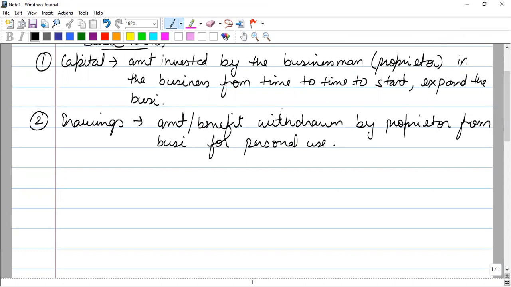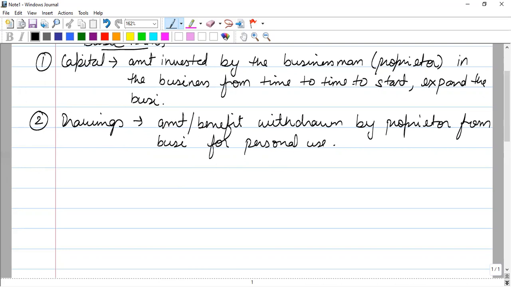Proprietor is the businessman. He withdraws from the business. Why does he withdraw? For his personal use, for doing his personal expenses. If he withdraws some cash or if he pays any of his personal expense through the use of business cash, these things are called drawings. Drawings will result in a decrease in the capital. Capital is the amount of investment by the businessman in the business. If he withdraws some amount from the capital, it will be called drawings. Therefore negative of capital is drawings. It will decrease the capital.